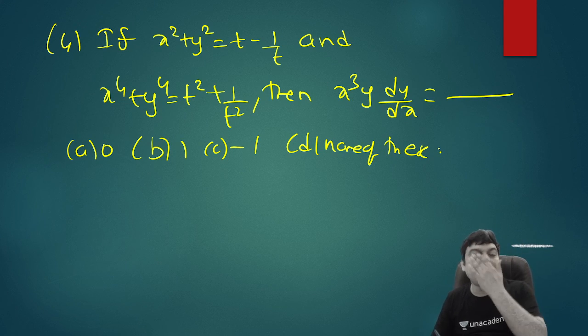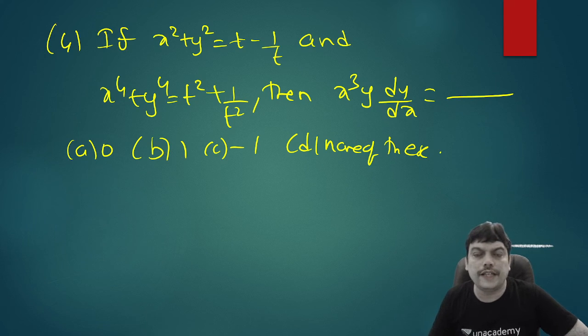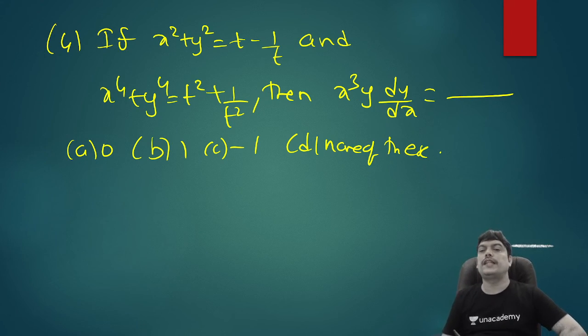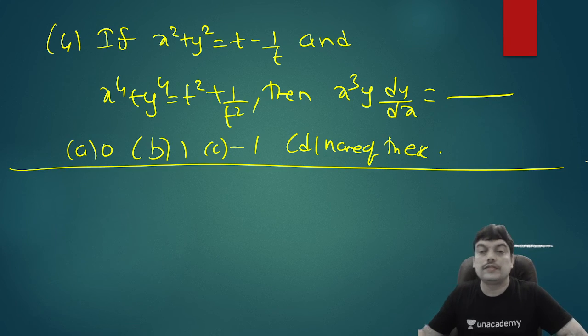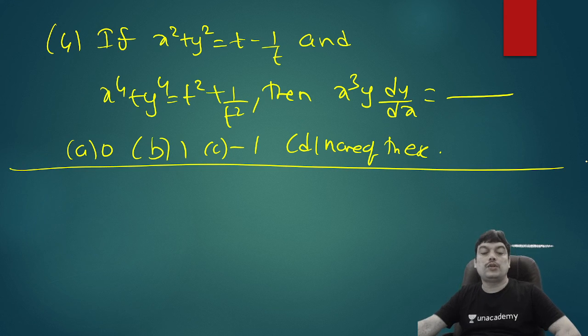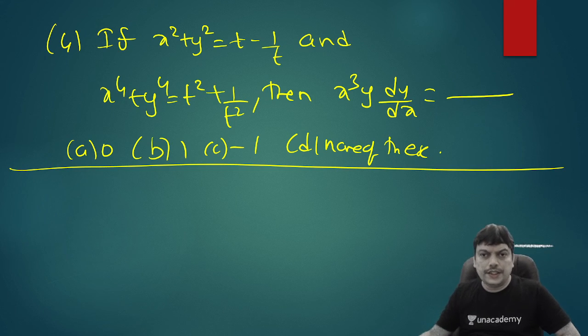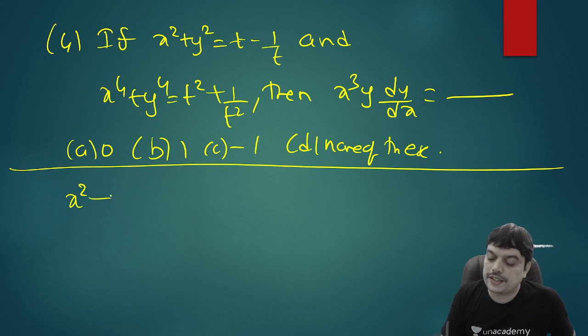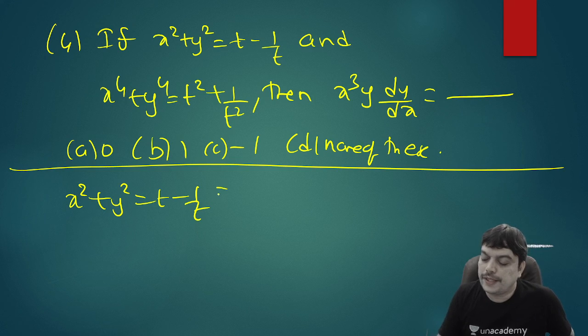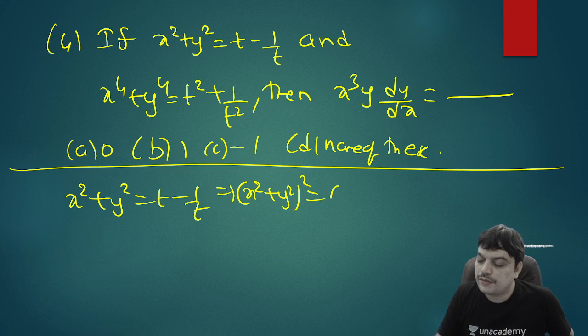So even here, if you directly try to find derivative with reference to t and use this parametric derivative, it looks lengthy, but it would be better if you eliminate t directly and do it. Okay, so all of you try it once before you see how I solve it. So suppose you square the first one, it will give you x square plus y square equal to t minus 1 by t. When you square it, what do you get? This implies (x square plus y square) whole square equal to (t minus 1 by t) whole square.